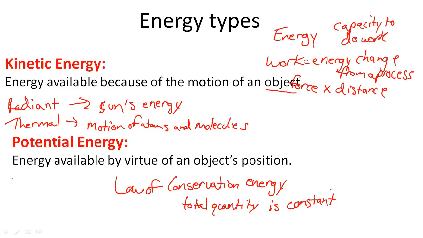That kind of sounds like the law of conservation of mass. So this applies to the law of conservation of energy. The total quantity of energy is constant. So we have to remember that there are different types of energy. They can switch and they can move around, but we're not going to destroy or create anything. The total quantity of energy is going to be constant.